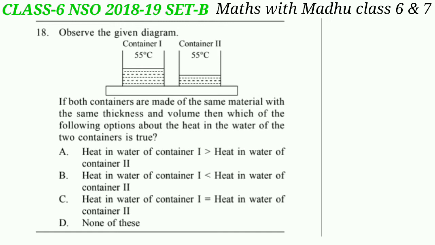Amount of heat in water depends on its mass and its temperature. Both the containers I and II are at the same temperature, but the amount of water in I is more. So heat in water of container I is greater than heat in water of container II. So the answer will be option A.